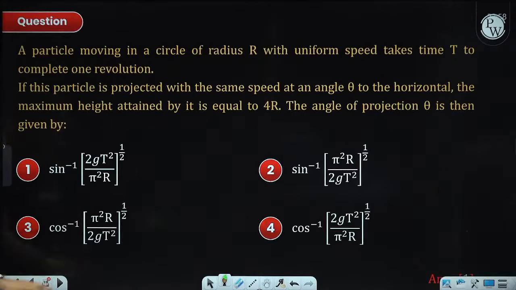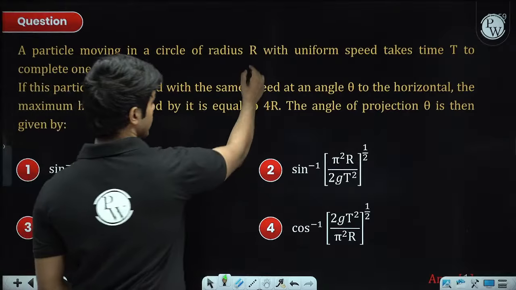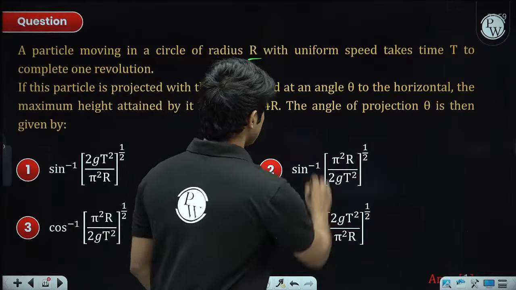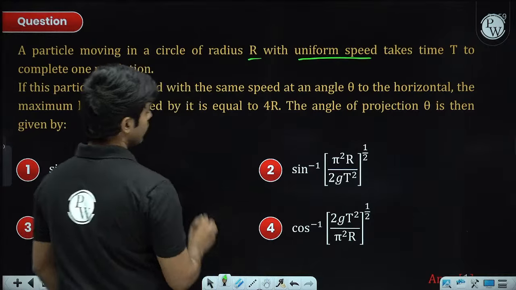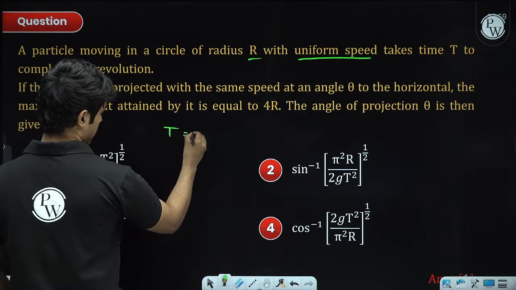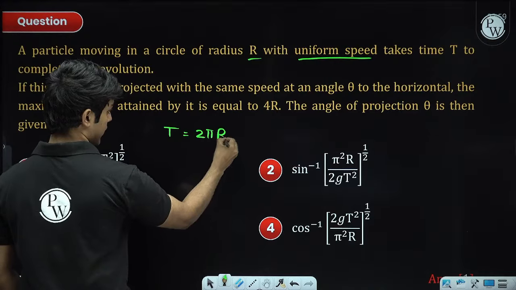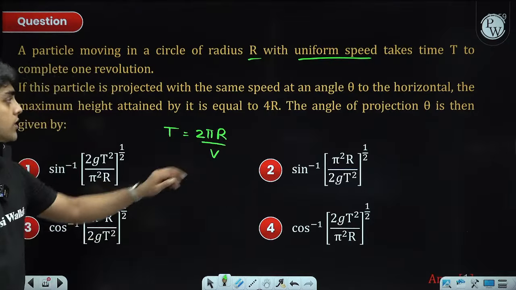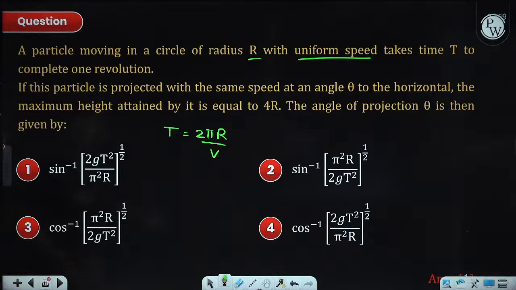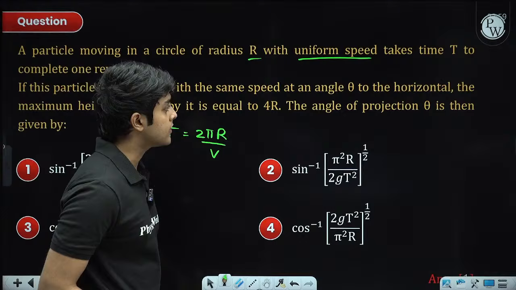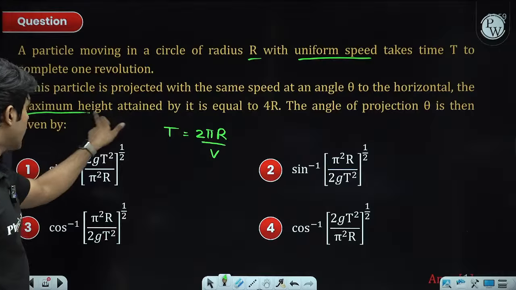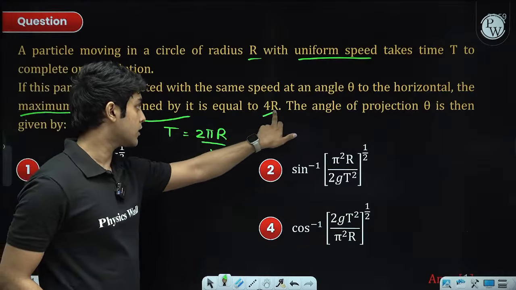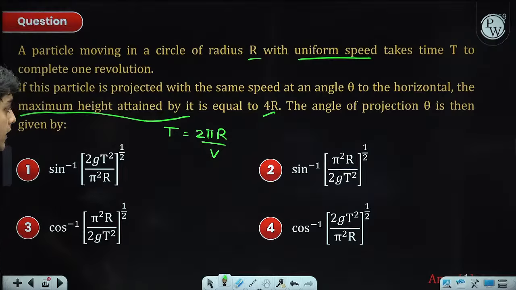Okay, next question. We have a particle moving in a circle whose radius is capital R. It's uniform circular motion and it takes time t to complete one revolution. So time t will be distance covered divided by speed. So using this relation we get the speed. If the particle is projected with the same speed at an angle theta, so now we have projectile motion. The maximum height attained is given as 4r. Then we need the angle of projection.